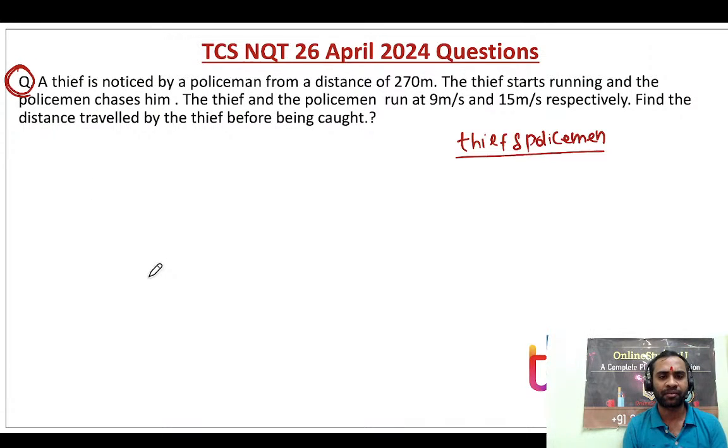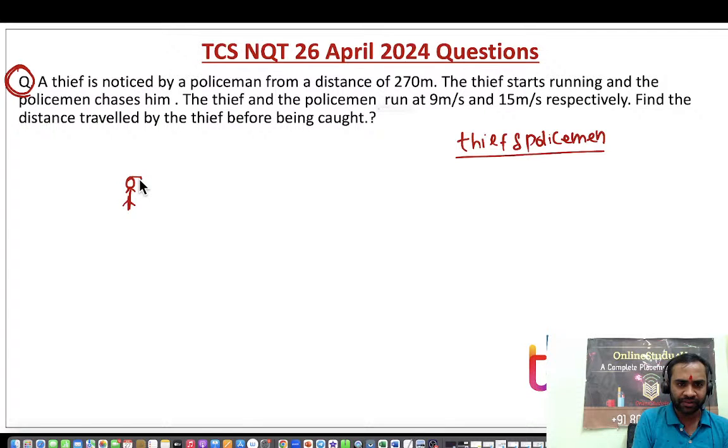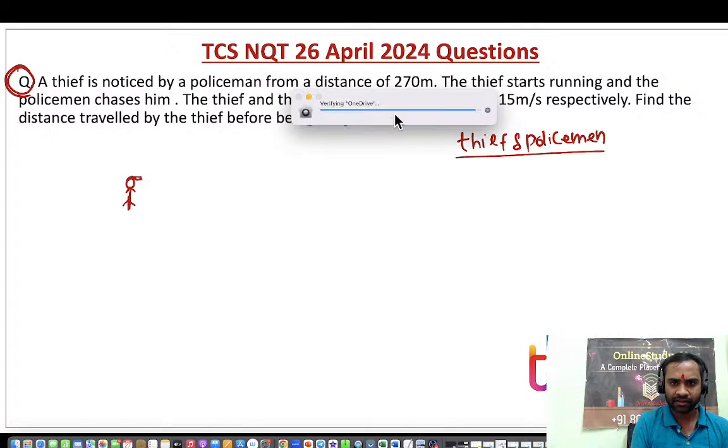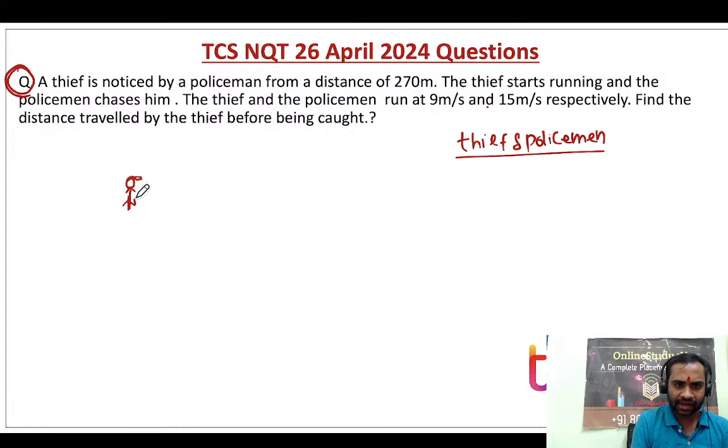Now, can you please try to solve it? A thief is noticed by a policeman. So basically there is a policeman here, a policeman with a hat and in hand there is a gun. A thief is noticed by a policeman from a distance of 270 meters. Here is the thief. So the distance between them is nothing but 270 meters.